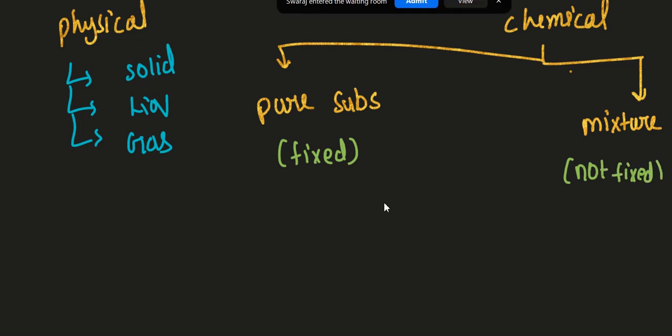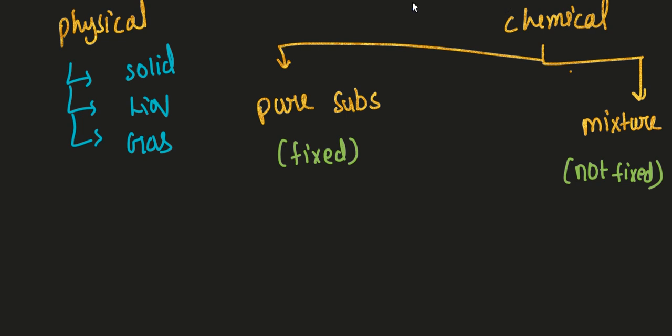Okay, so what is the meaning of fixed? What is the meaning of not fixed? Let us try to understand. Actually, what happens if I take water? If I take water from our Hyderabad, or from some other state, from anywhere, the water formula is H2O, right? And H2O is always fixed. So pure substances are those where the amount is always fixed.